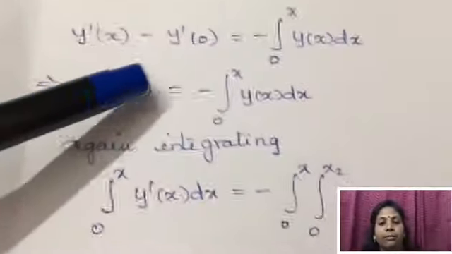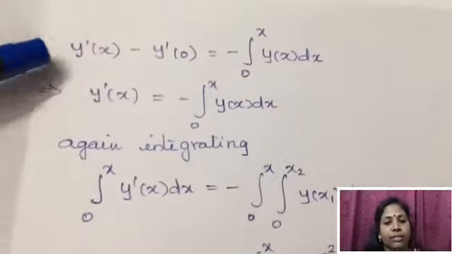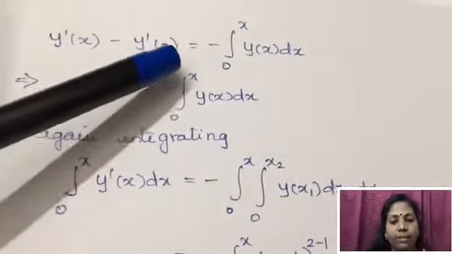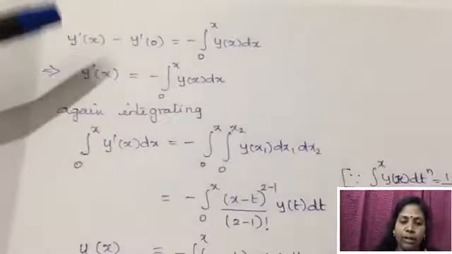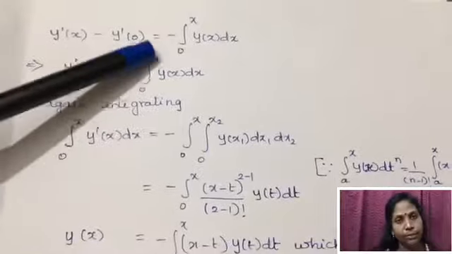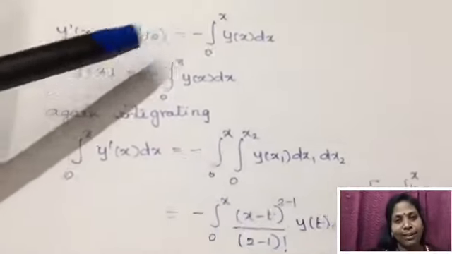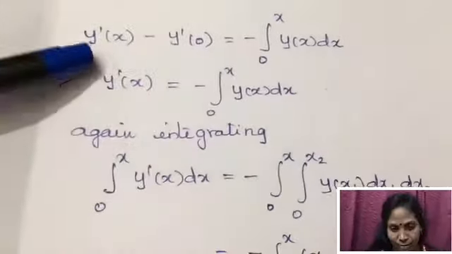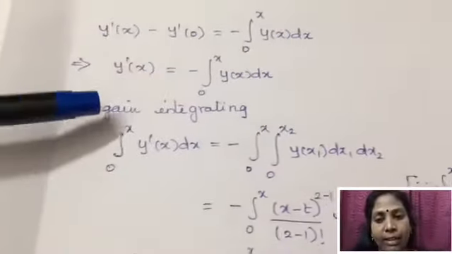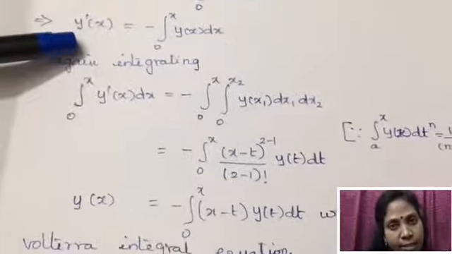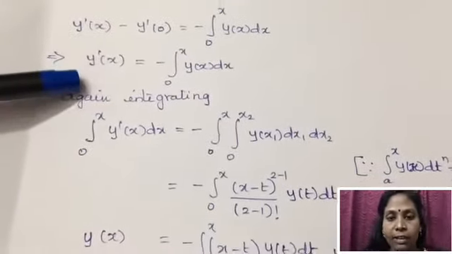Substituting the upper and lower limits, we get y dash of x minus y dash of 0 equal to minus integral 0 to x y of x dx. The given value of y dash of 0 is 0. Therefore y dash of x is equal to minus integral 0 to x y of x dx. And again you have y dash of x, so you need to calculate y of x.